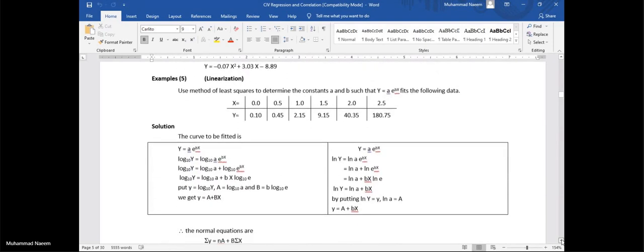In example 5, we need to fit this exponential curve, and these values are observed.